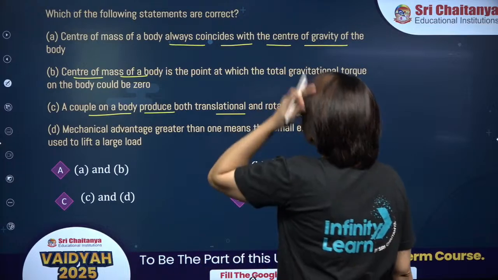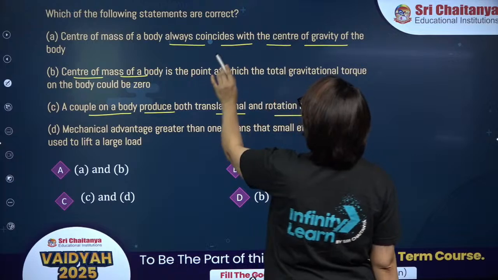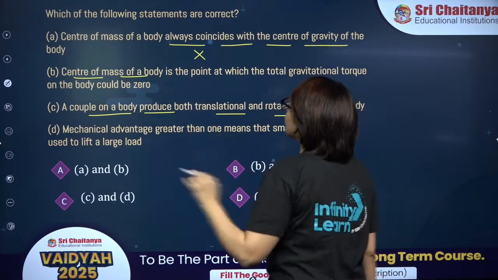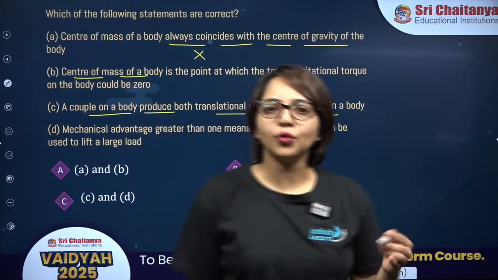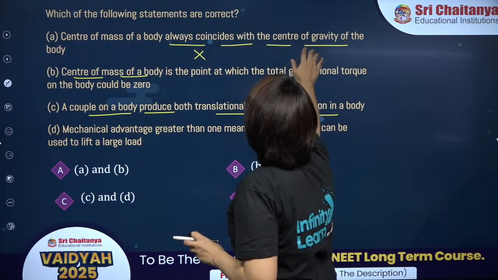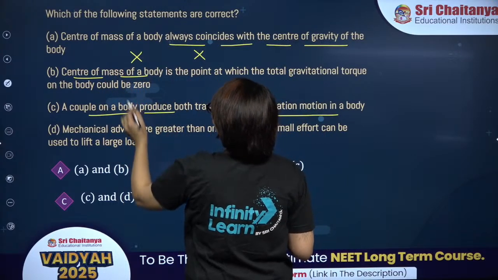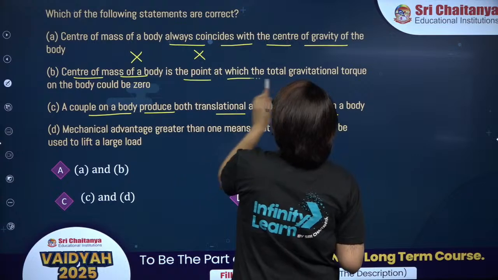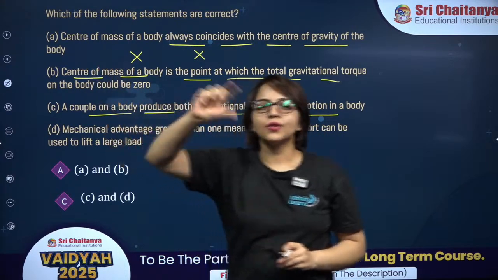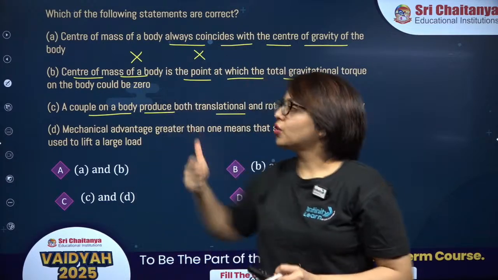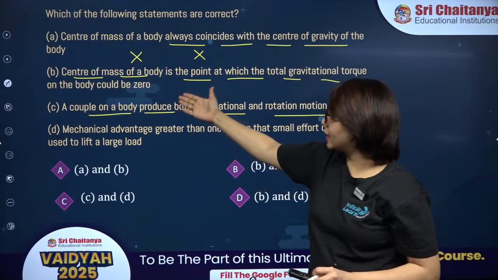Okay, so over here, see, center of mass of a body always coincides with the center of gravity. This is not always true. If the body is placed in uniform gravitational field, then only the center of mass will coincide with the center of gravity. So A is not correct. B, center of mass of the body is the point at which the total gravitational torque on the body could be 0. Yes, if center of mass coincides with the center of gravity, then the torque provided by the gravitational force on the body could be 0. Not always, but yeah, it could be 0.